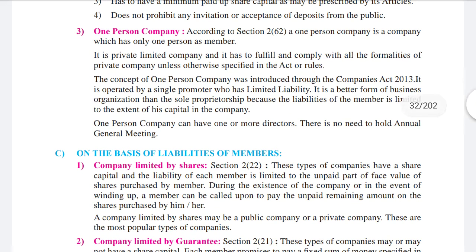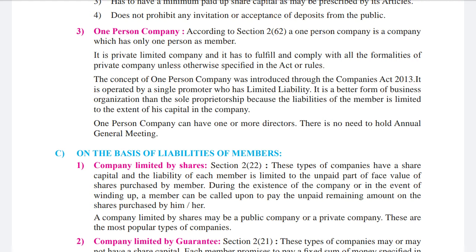Then one person company. Now what is one person company? According to section 262, a one person company is a company which has only one person as a member. Now by the statement only we can understand only one person is there. It is a private limited company and it has to fulfill and comply with all the formalities of a private company unless otherwise specified in the act or rules. Now if there are any rules or regulations, they have to be fulfilled by the person. Then the concept of one person company was introduced in the Companies Act 2013. In 2013, this act was introduced.